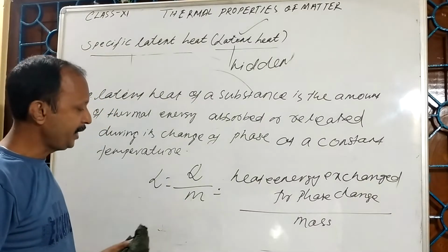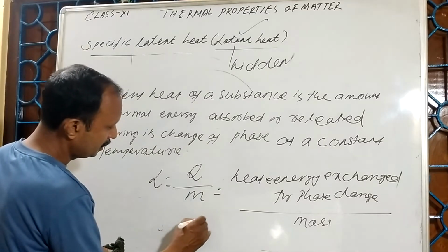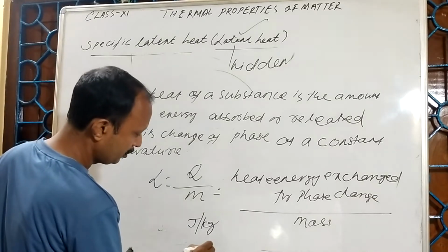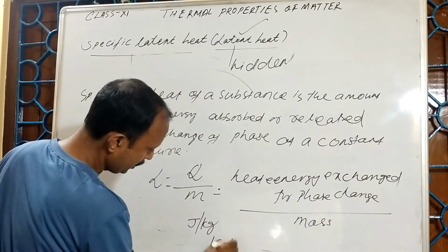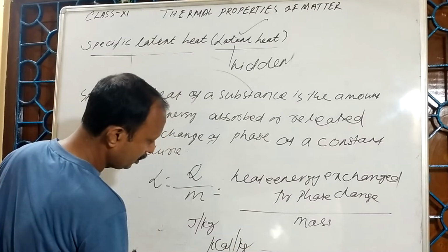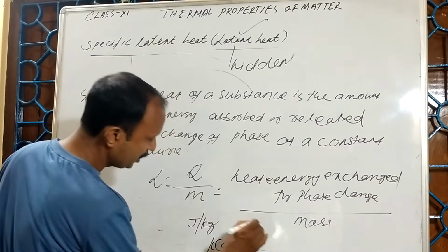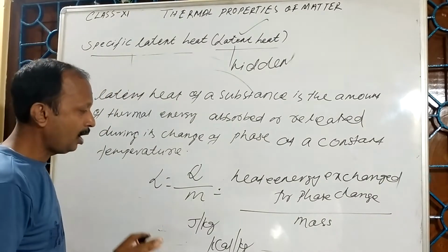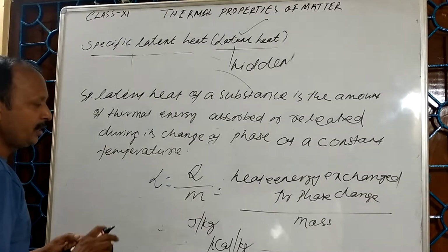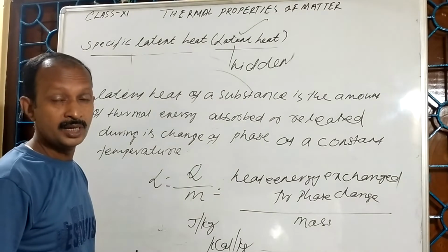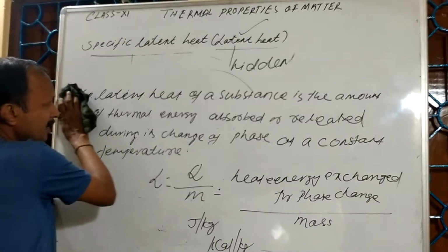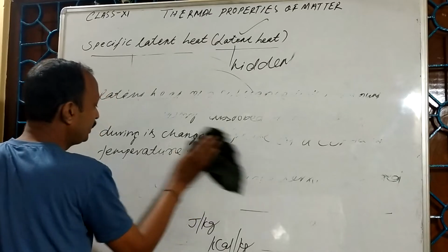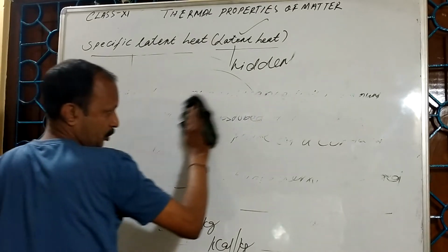Its SI unit is joule per kg. We can express also kilo calorie per kg, or we can use calorie per gram also. So in SI system we use joule per kg as the SI unit of specific latent heat. Again, the specific latent heat or latent heat is divided into two categories.